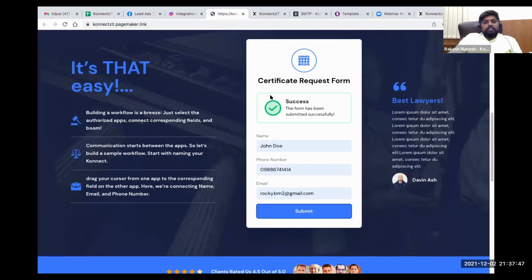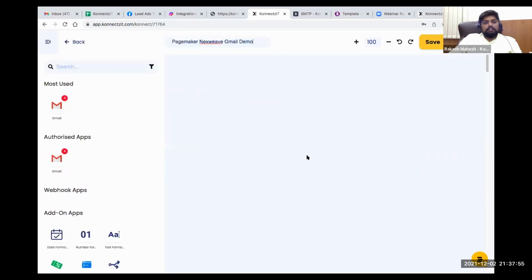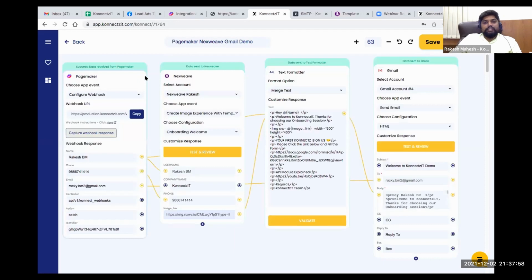Yes, the form is submitted successfully. So as per our Connects, this is what our Connect looks like. Basically, any new lead on Facebook, like PageMaker, it will capture the response of my lead and generate a personalized experience using NextView, perform a formatting operation using Text Formatter, and send an email using Gmail. So it will perform all four actions for any form filled inside PageMaker.